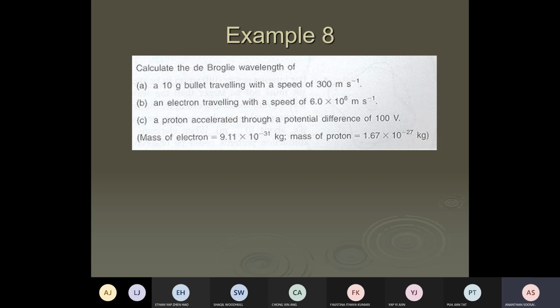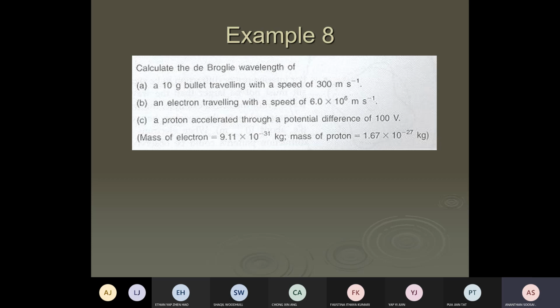Okay, so a 10-gram bullet. You find the momentum, h over p, and you get the wavelength. An electron also has a wavelength. But out of A, B, C, can you tell me, without calculating, which is going to possess the highest wavelength? Which one do you think will possess the highest wavelength? Smallest momentum, highest wavelength. So which one?